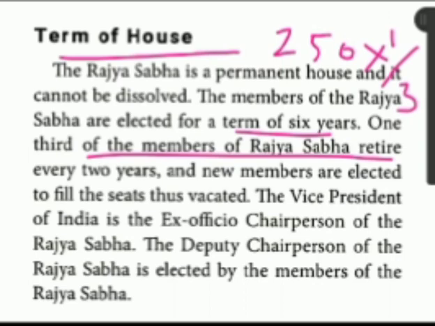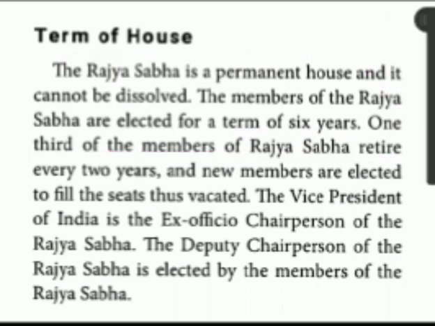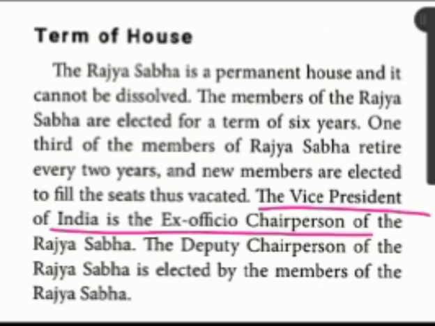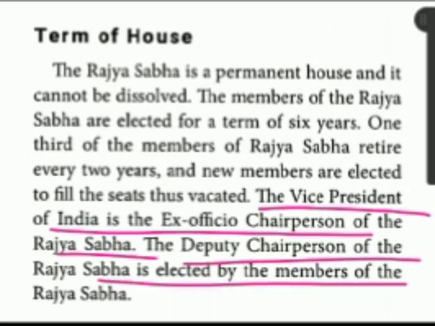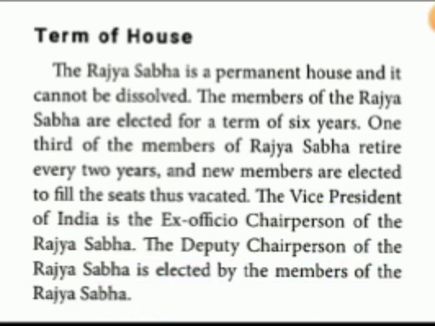So who is the chairperson? The Vice President of India is the ex officio chairperson. This is the one word answer, children. The Vice President of India is the ex officio chairperson of the Rajya Sabha. The deputy chairperson of Rajya Sabha is elected by the members of the Rajya Sabha. Everything indirect election, in Rajya Sabha.